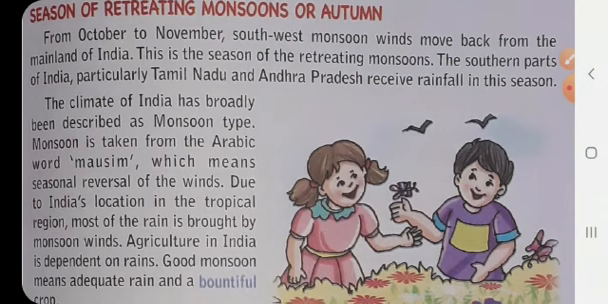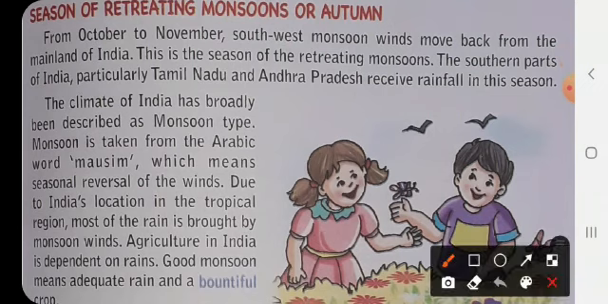Now, season of retreating monsoon or autumn. Now, what comes has to go. So, monsoon arrives, and now it is the month of what? October to November, where these monsoon winds move back from the mainland of our country. This is called the retreating monsoon. The southern parts of India, particularly Tamil Nadu and Andhra Pradesh, receive rainfall in this season.